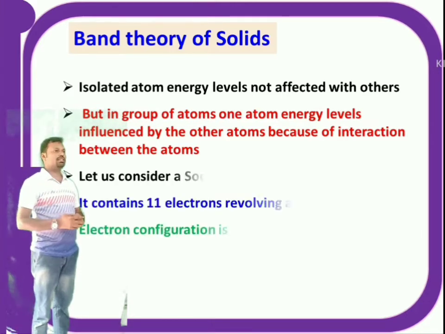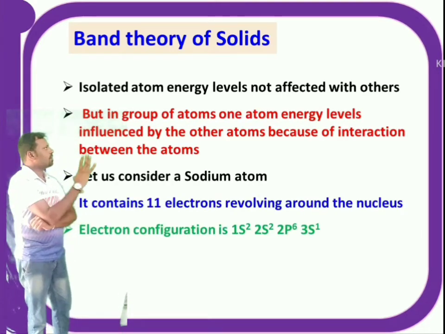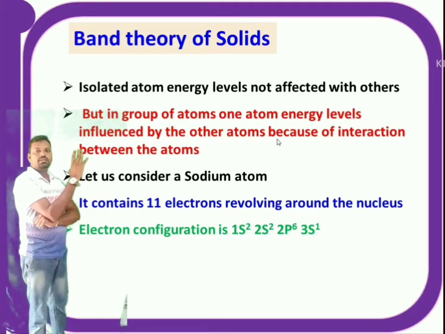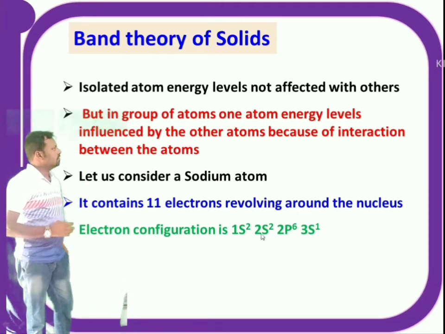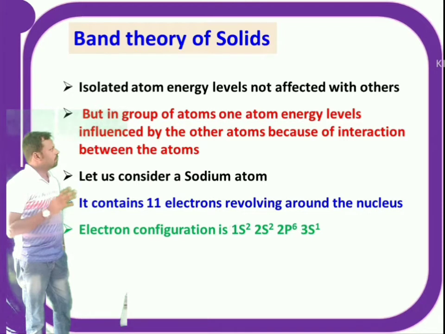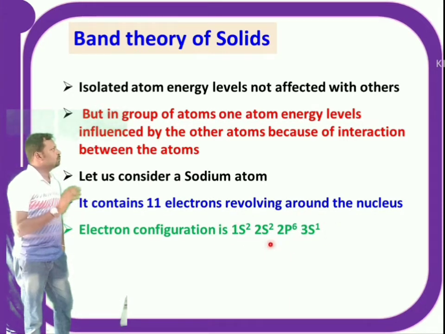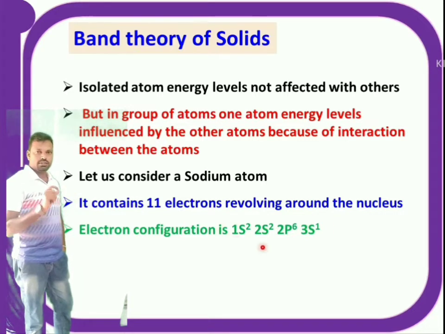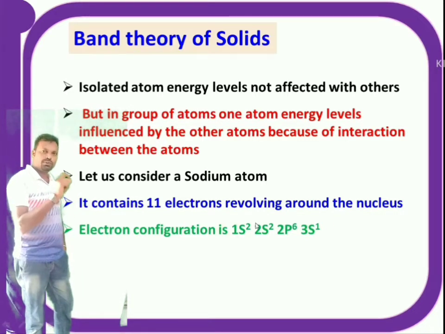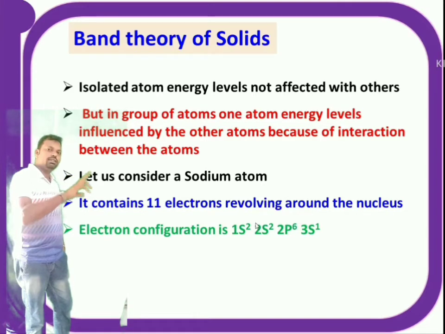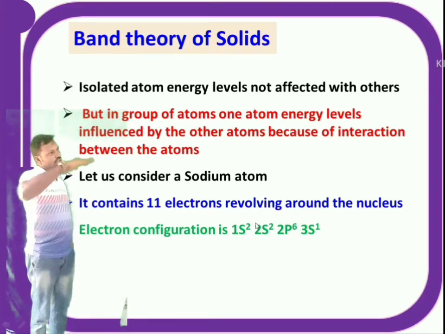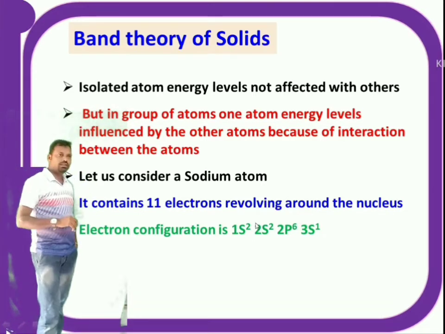Let us consider the sodium atom. The atomic number of sodium is 11. That means it contains 11 electrons which are revolving around the nucleus. The electron configuration of sodium is 1s2, 2s2, 2p6, 3s1. This means 1s energy level, 2s energy level, 2p energy level, 3s energy level. In the same way, there are other energy levels which don't have any electrons.